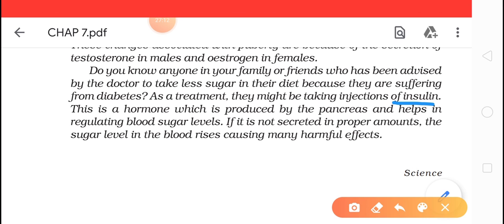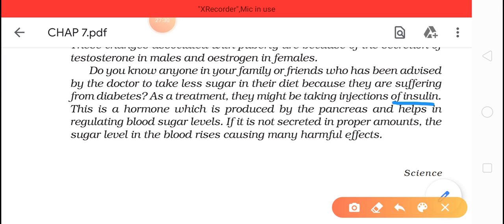Okay, see, just go to your digestion. What we did in digestion: the macromolecules are divided into micromolecules, where glucose is formed. Glucose is moving towards your blood.